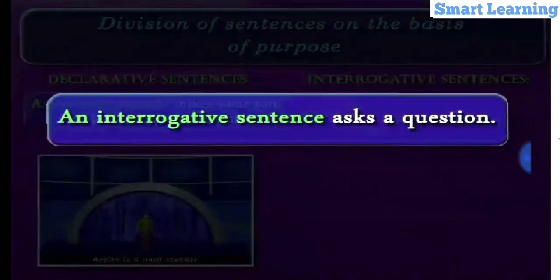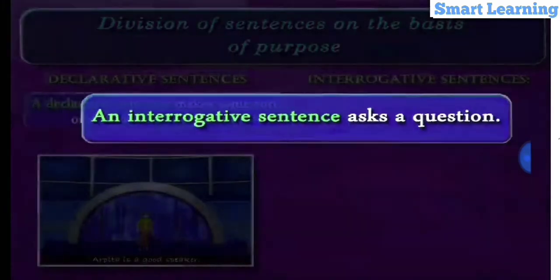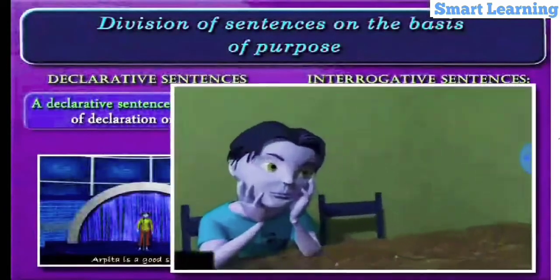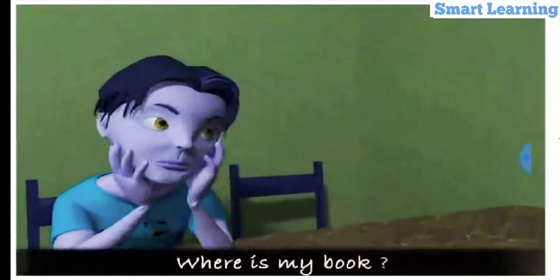So, a sentence that does not convey information or statement but asks a question is called as interrogative sentence. Where is my book? Here, the speaker of this sentence is asking something. Where is my book? Hence, this is an interrogative sentence.